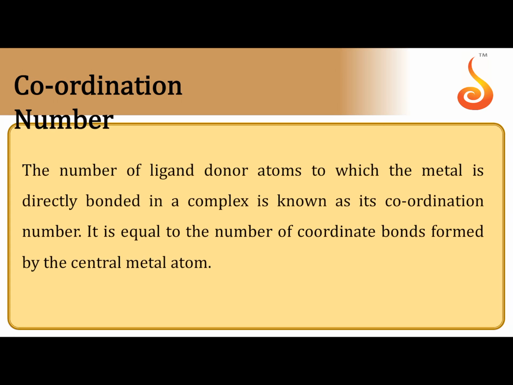Coordination number. The total number of dative bonds formed by the central metal atom in a complex is called the coordination number. The coordination number is fixed for a central metal atom. For silver the coordination number is 2, for copper 4, for iron, cobalt, chromium generally 6. So generally the coordination number is fixed. For a few metals like platinum, the coordination number may be variable, 4 or 6.